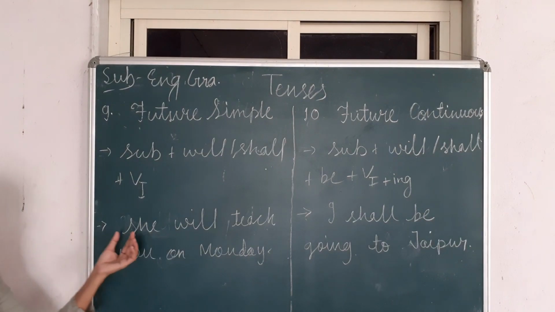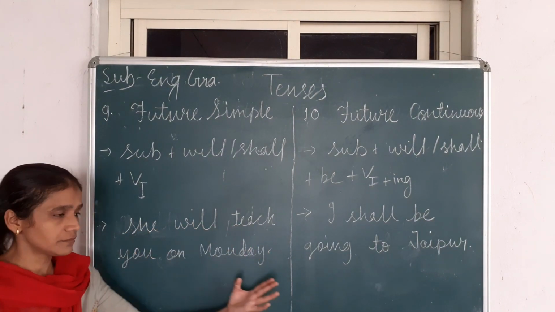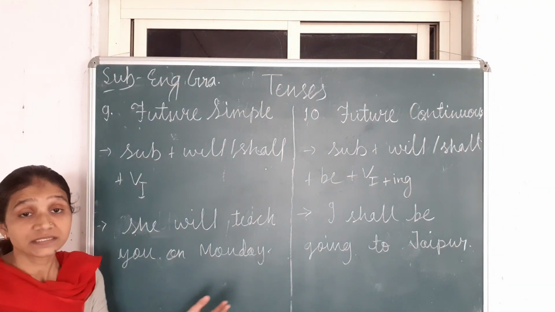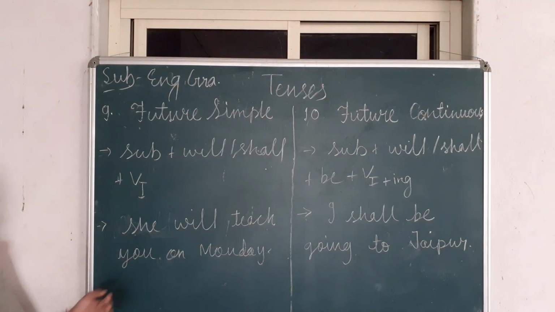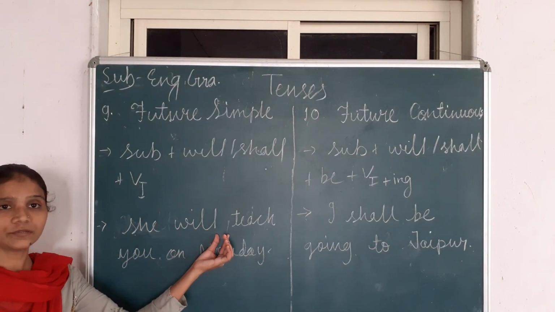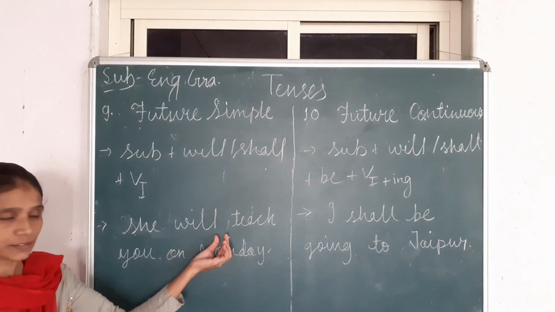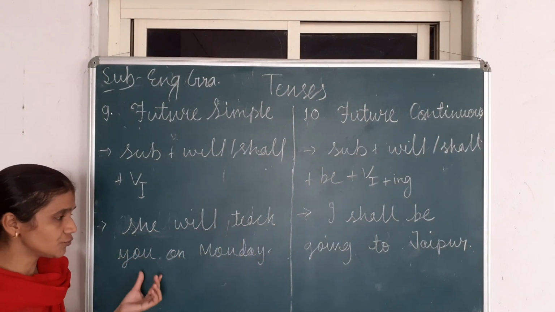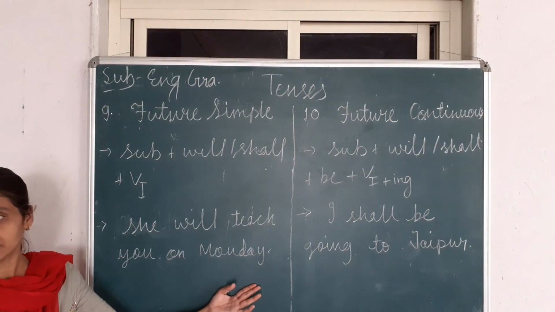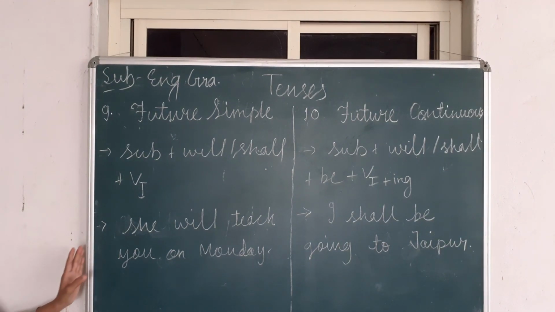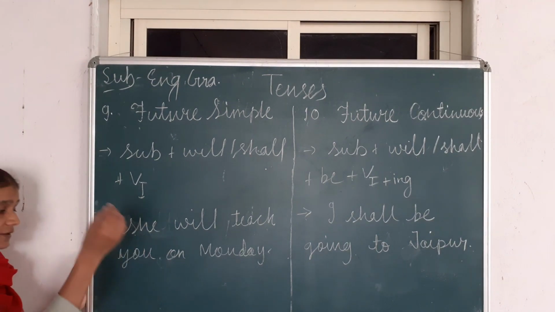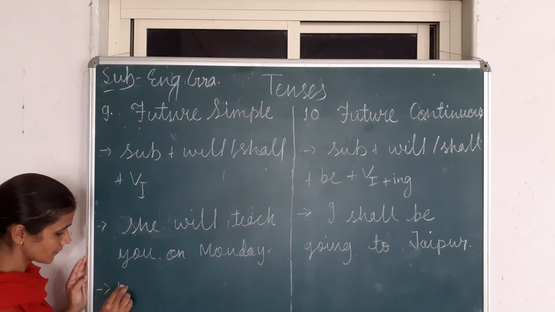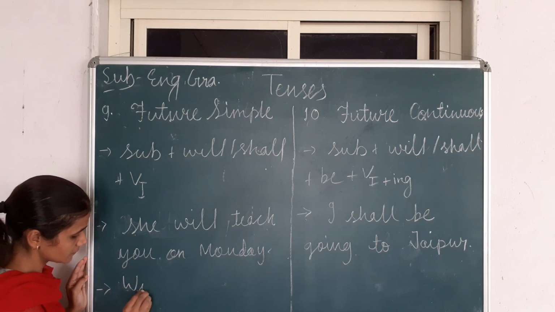Now see the example: she will teach you on Monday. This is a simple sentence. Suppose you want to make a negative sentence, then after the helping verb we will use a negative word like not. She will not teach you on Monday. It is a negative sentence. Suppose you want to make an interrogative sentence, at that time we will use will at the start.